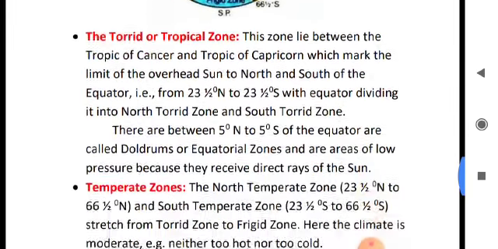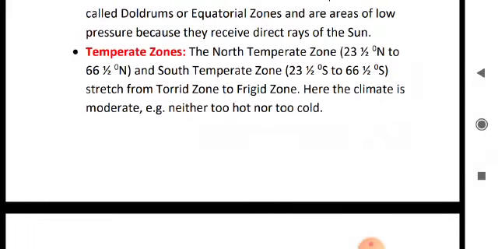Next, temperate zone. The temperate zone is divided into 2 parts, that is the north temperate zone and the south temperate zone. The north temperate zone lies between 23.5 degree north to 66.5 degree north and the south temperate zone lies between 23.5 degree south to 66.5 degree south.